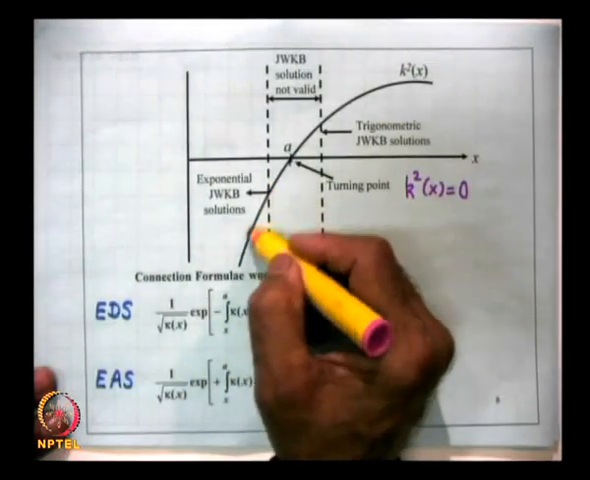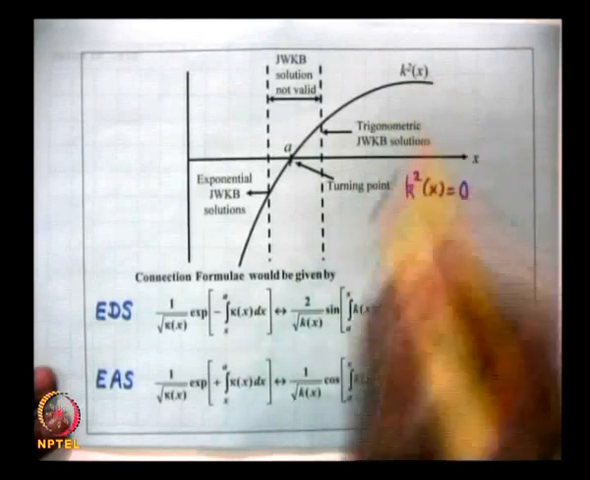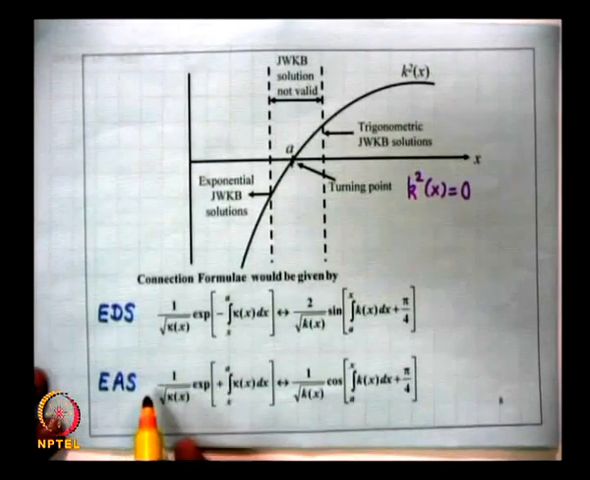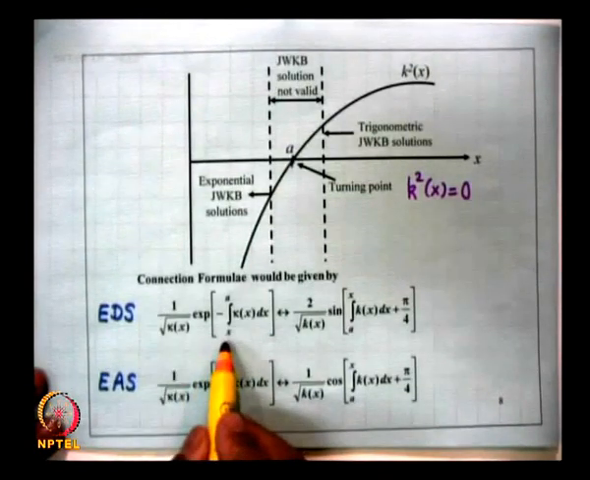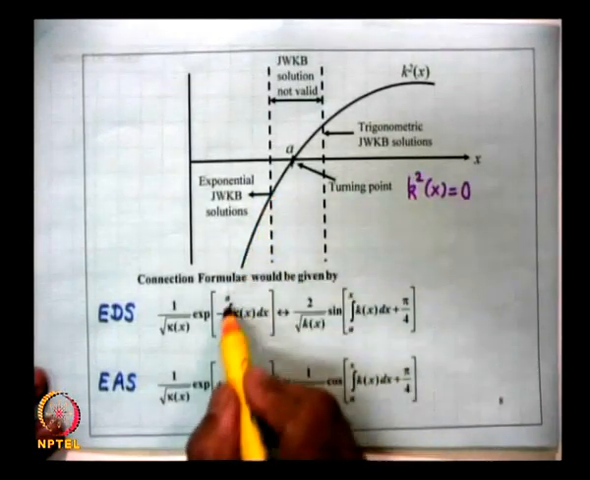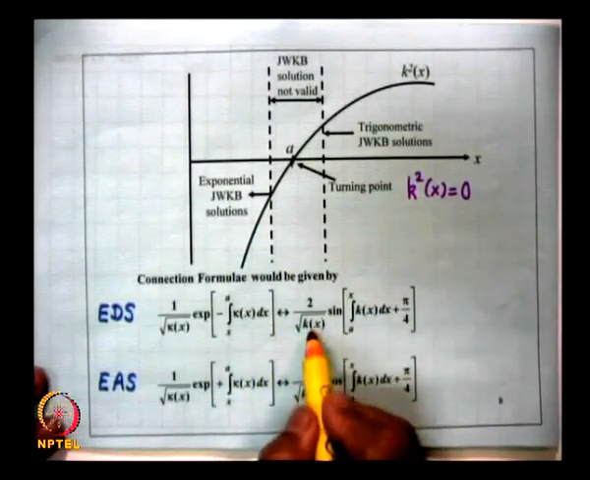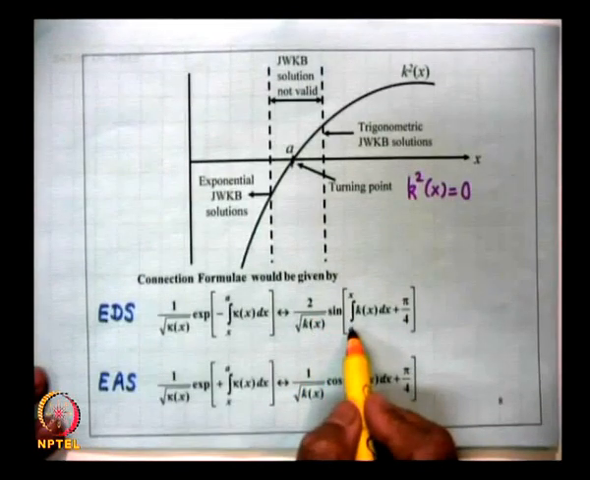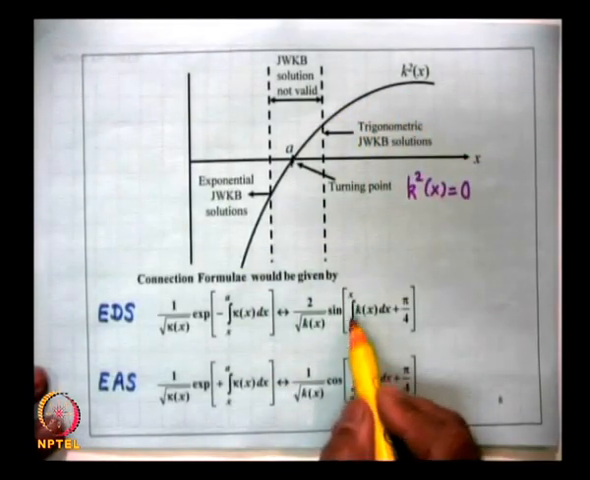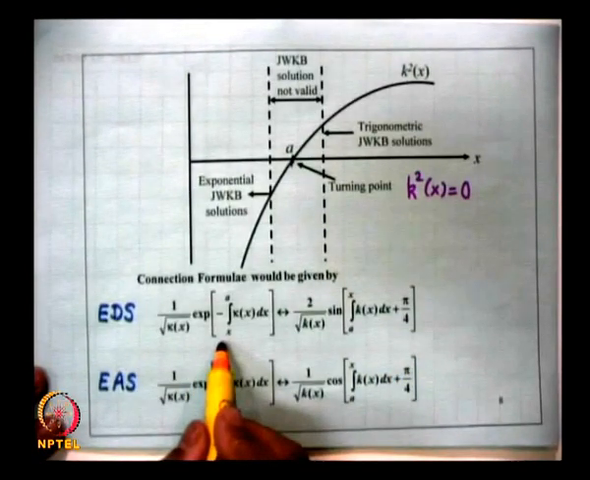So, in this region you have exponential solutions, and in this region you have trigonometric solutions. So, these are the connection formulae: 1 over root kappa of x exponential. You must be careful for the limits. In this region x is less than a, so x to a kappa of x goes over to 2 by root kx sine of a to x. In this region x is greater than a, so it is a to x k dx plus pi by 4. This is the exponentially decaying solution.